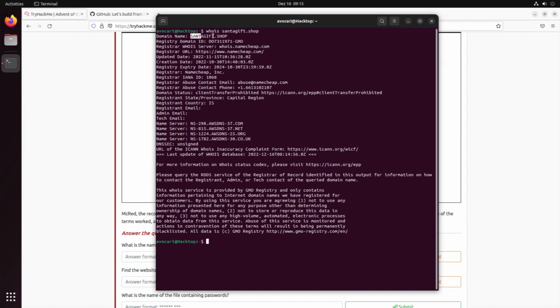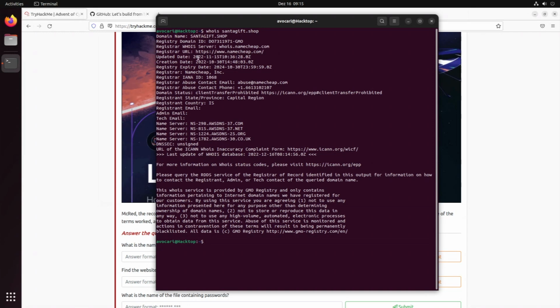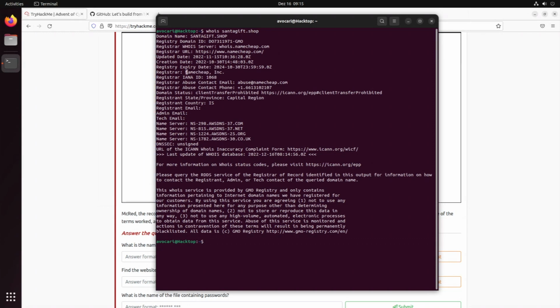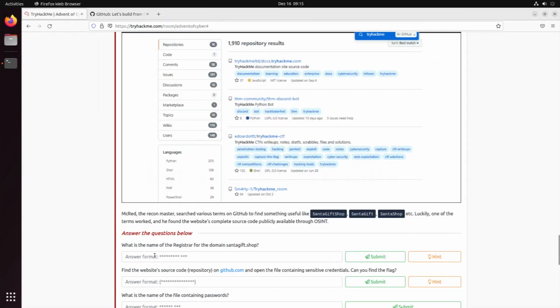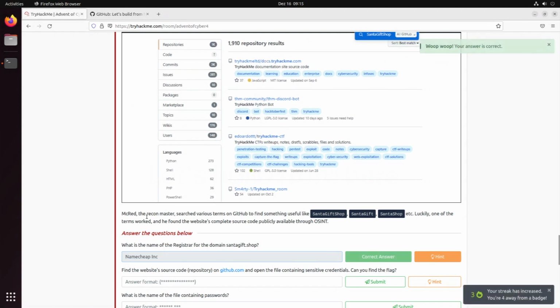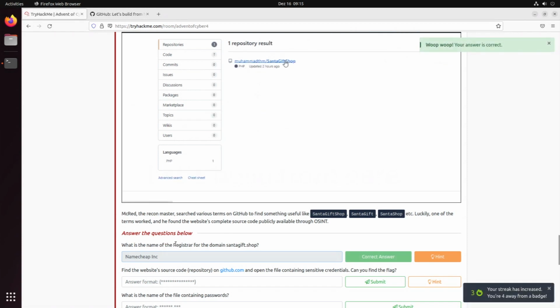Okay, so the domain santagift.shop has the following ID. The registrar whois server is whois.namecheap.com. Okay, it was created in October, it was last updated in November, and the registrar is Namecheap Incorporated. So as we need that here, let's see if Namecheap Incorporated, perfect. That worked.